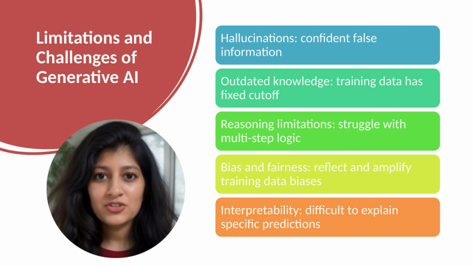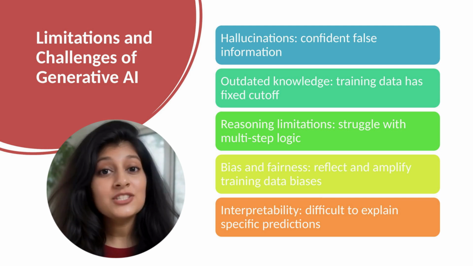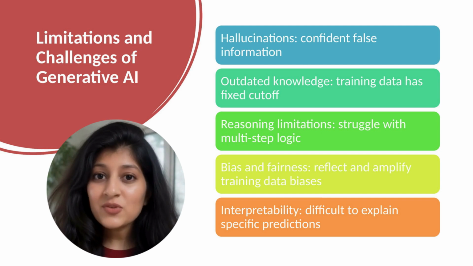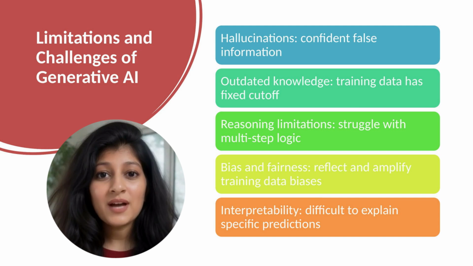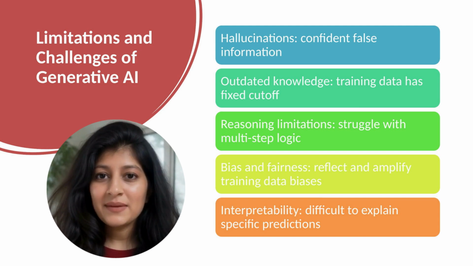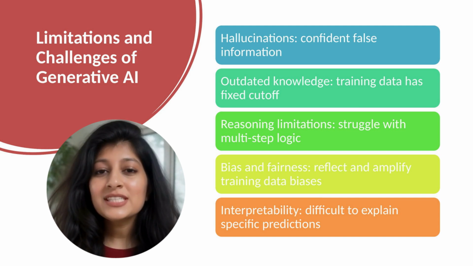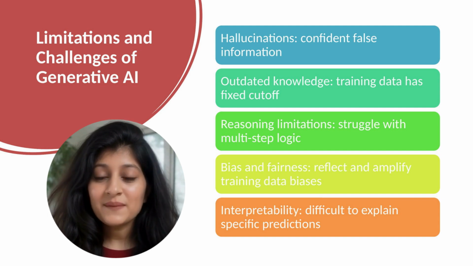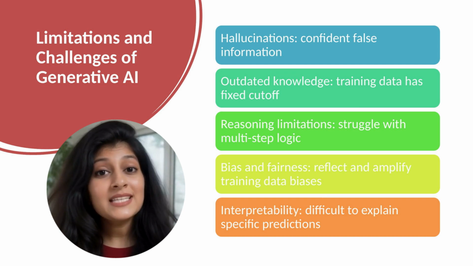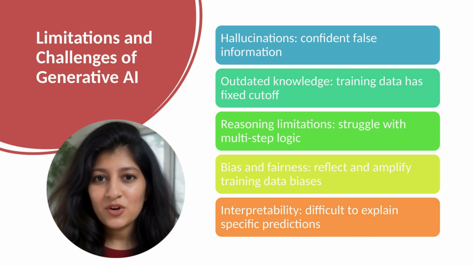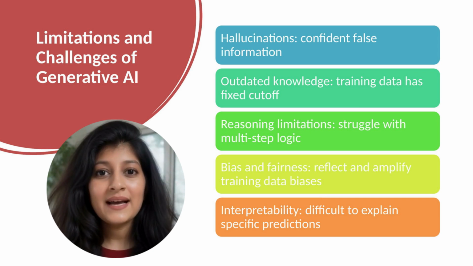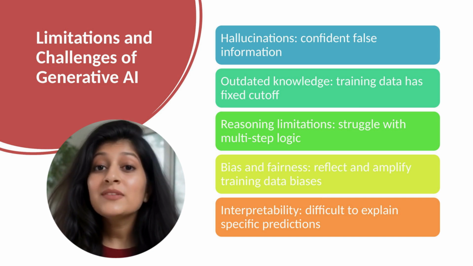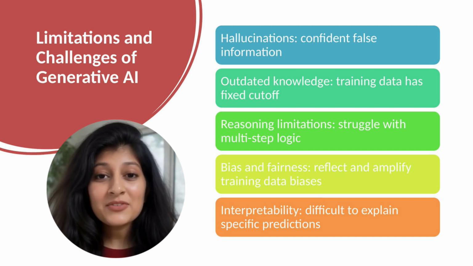Outdated knowledge. Training data has a cutoff date. GPT-3's knowledge cut off in 2021. Models don't know about recent events. They can't browse the internet or access real-time information. This limits utility for time-sensitive applications. Reasoning limitations. While models demonstrate some reasoning ability, they struggle with multi-step logical problems. They fail on novel problem solving requiring true understanding. They can appear to reason, but are often pattern matching rather than deeply reasoning.